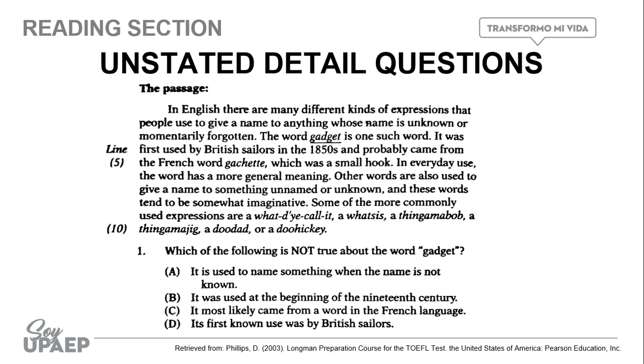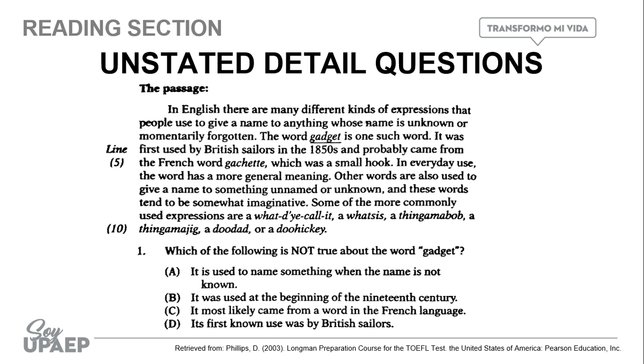So if we already applied the elimination method, the one that stays is letter B. It was used at the beginning of the 19th century. That is the piece of information that is not true. If you notice, the information is mentioned, but it is not true. Why is it not true? Because it was not used at the beginning of the 19th century. It was used in the middle of the 19th century.